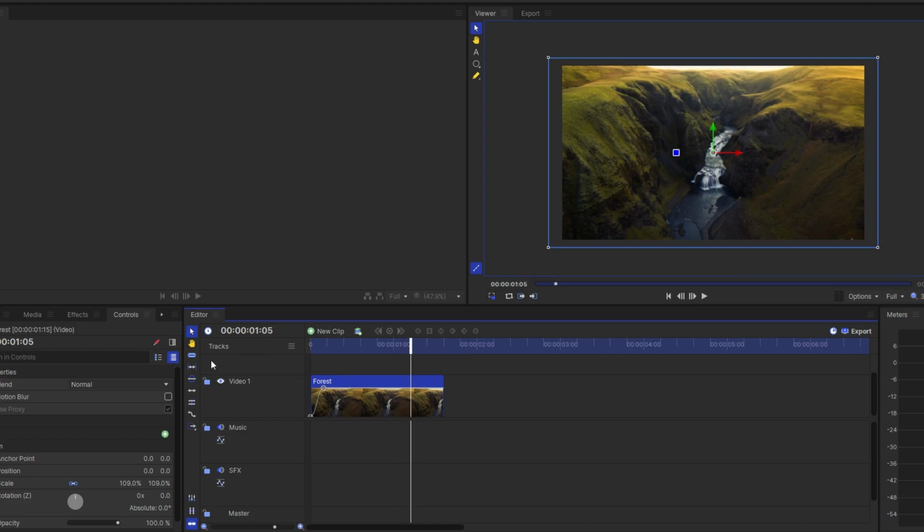Use the slice tool to make a cut at this time position. Press the right bracket key on your keyboard to move the time head forward by one frame. Use the slice tool again to make another cut at the current time head position. Now switch back to the selection tool.